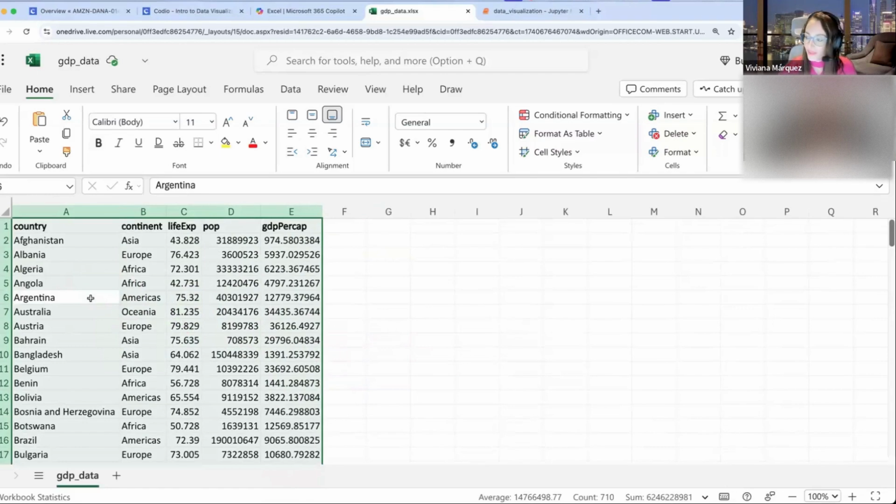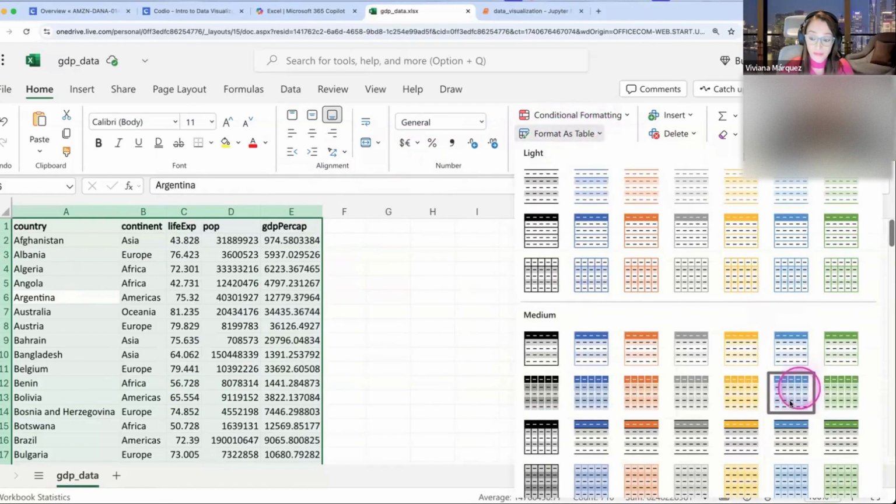Now that that's been selected, let's go to here. It should say format as a table. You can just click on it and pick whichever one you want. The one I'm going to pick is the same one they used in the guide, just for consistency: this one, medium, the blue one. But you can pick whichever one. This is just the color of the table.